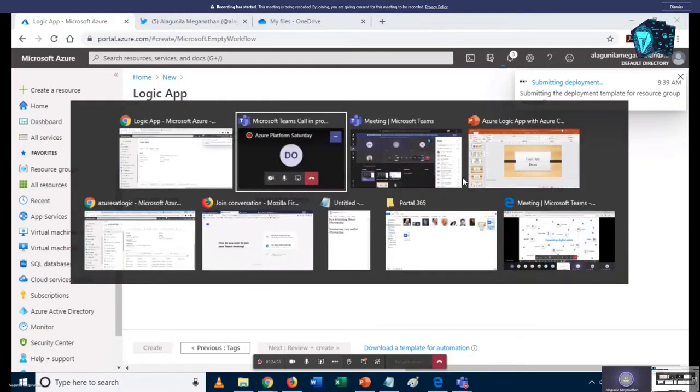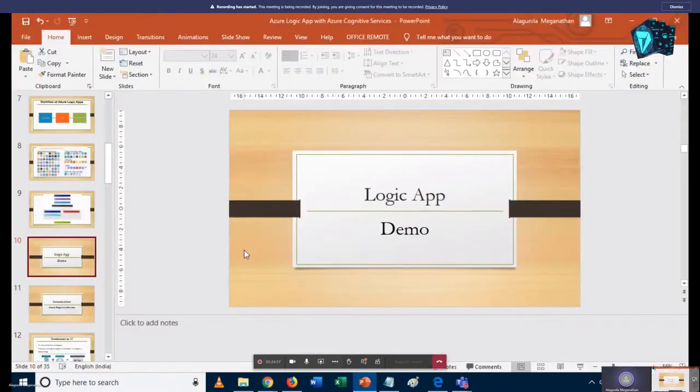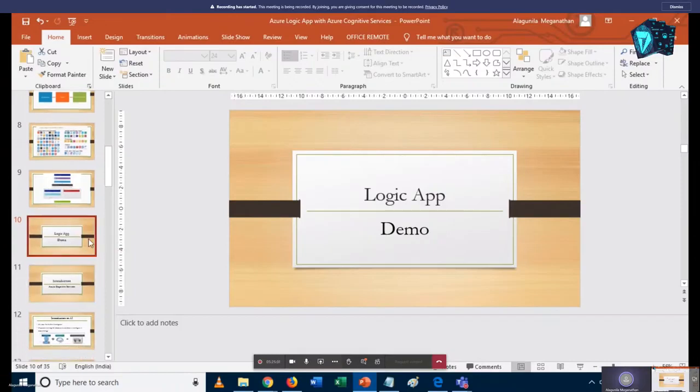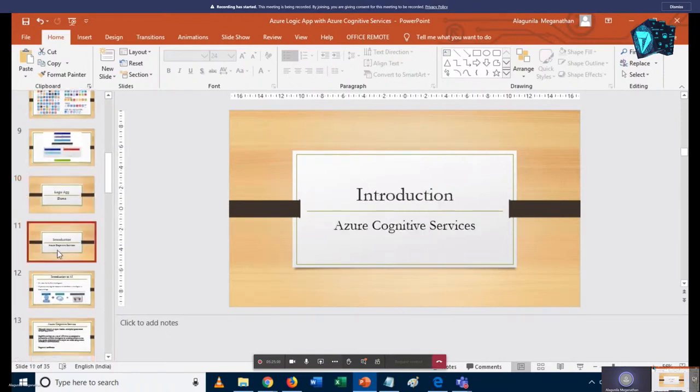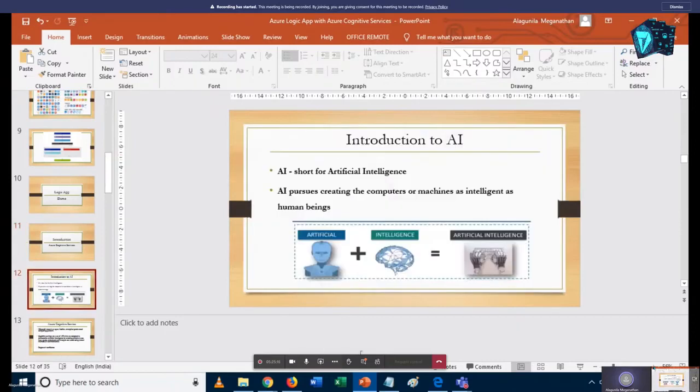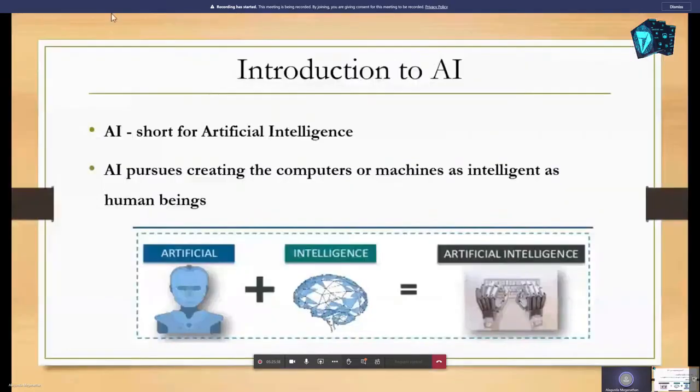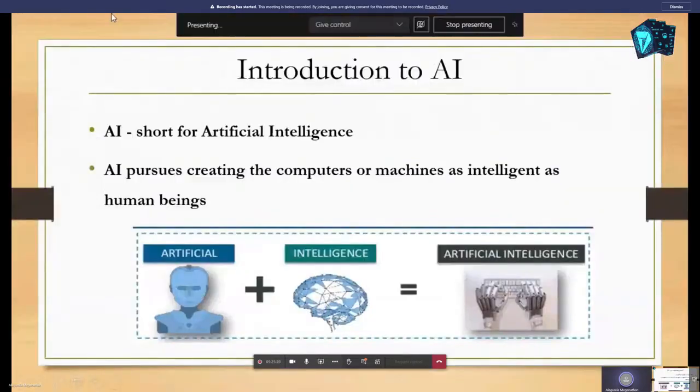In the meantime, I move to the presentation. I hope you now understand what a Logic App is and how we can create a service in the Azure portal. Now I'm moving on to show you what Azure Cognitive Services are. I click on the presentation.